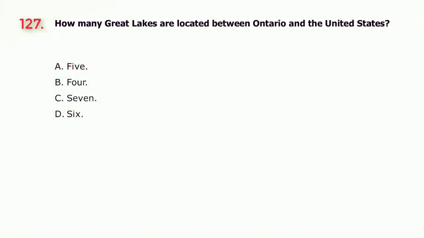Question 127. How many Great Lakes are located between Ontario and the United States? A. 5. B. 4. C. 7. D. 6. The answer is A. 5.